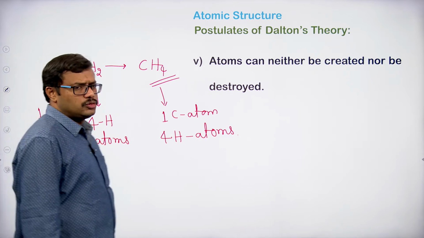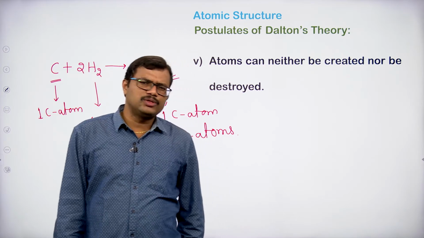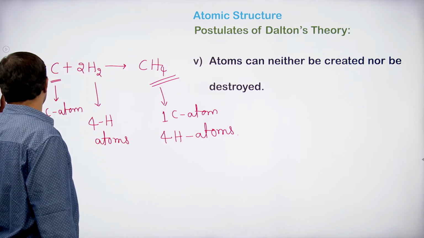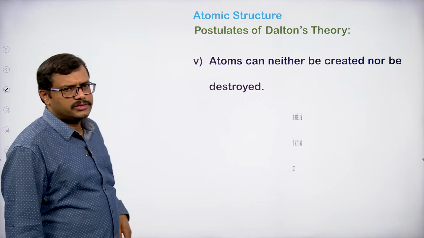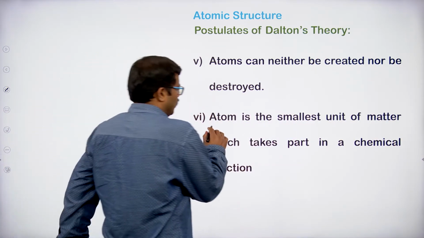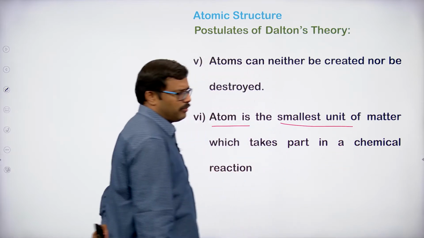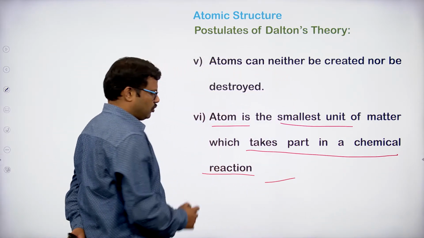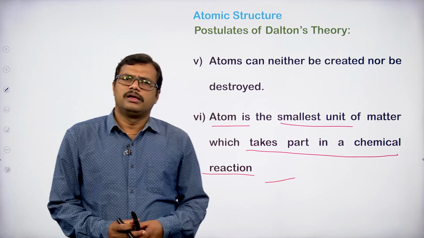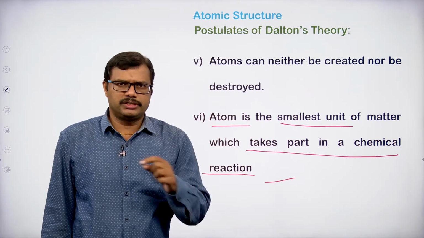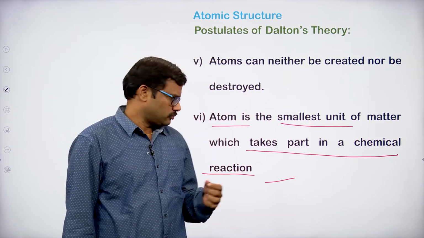Right. These examples clearly indicate that it is not possible for us to create an atom or destroy an atom in a reaction. The atom is the smallest unit of matter which takes part in a chemical reaction. This is the solid postulate given by Dalton, which is true today also.